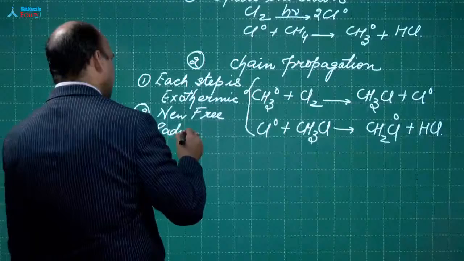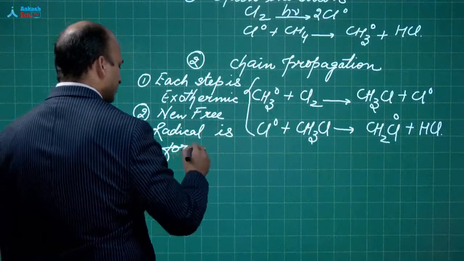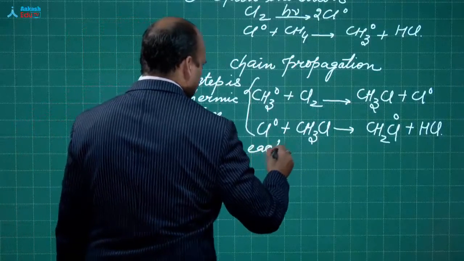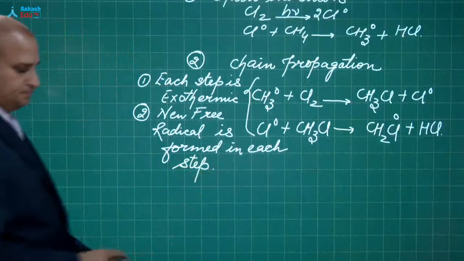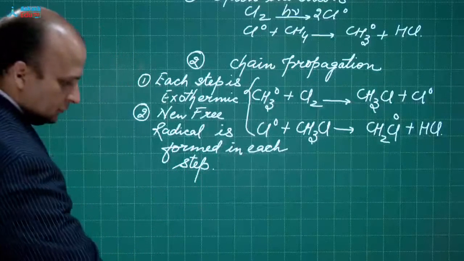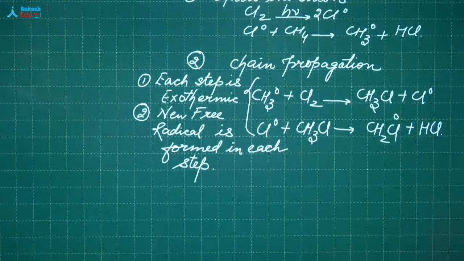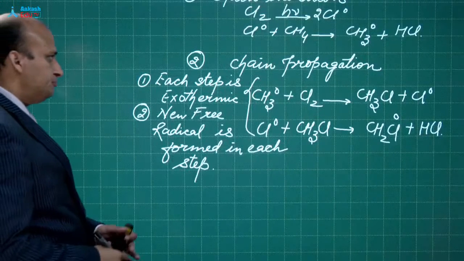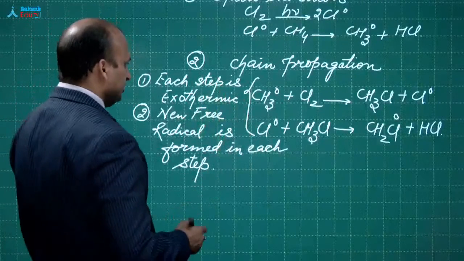You have to keep this in mind. Okay. Two most important points about chain propagation.